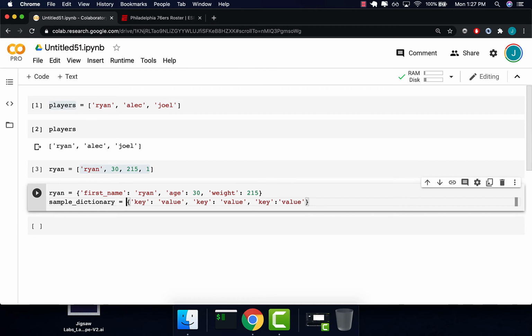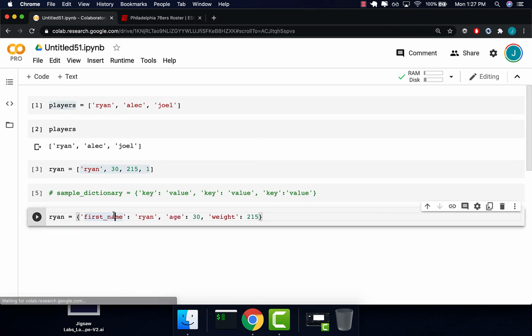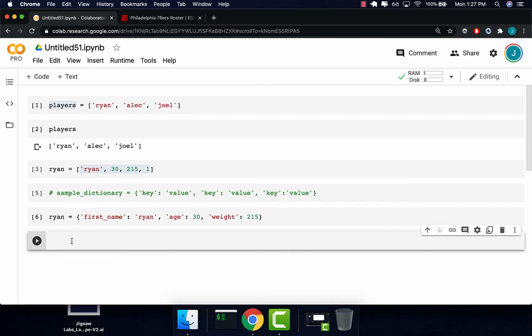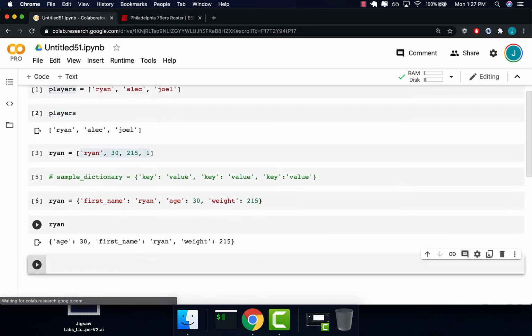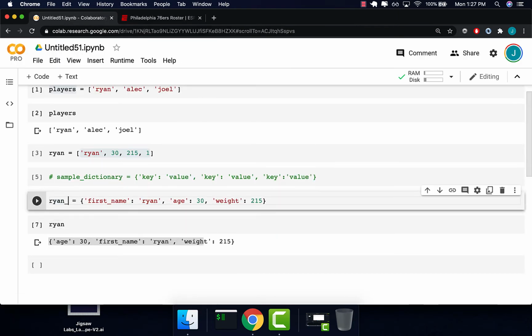Now generally, this is not going to be great because each key should be unique. So let's not do this one. We'll do Ryan. So this is my dictionary. First name is Ryan, age is 30, weight is 215. Now if I retrieve this variable, I get back the dictionary, and I can get specific information about this person. Let's call him, what's his name? Ryan Brokoff. So we'll call him Ryan B.